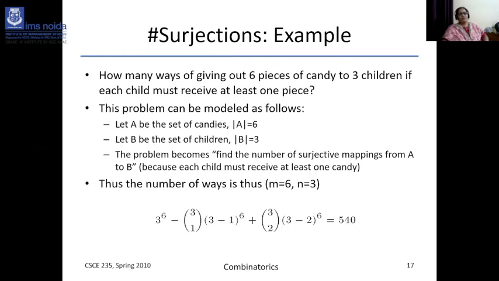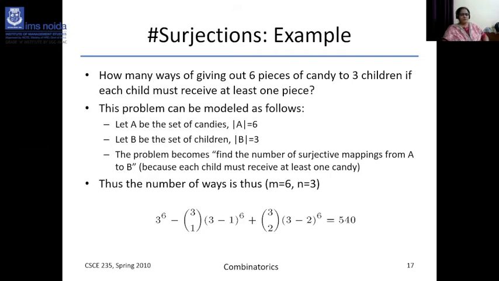So you can apply the combination formula. Like you have seen the candy problem: how many ways of giving out 6 pieces of candy to 3 children if each child must receive at least 1 piece? It's quite common that each child must be given 1 piece. So you can formulate the problem like this.